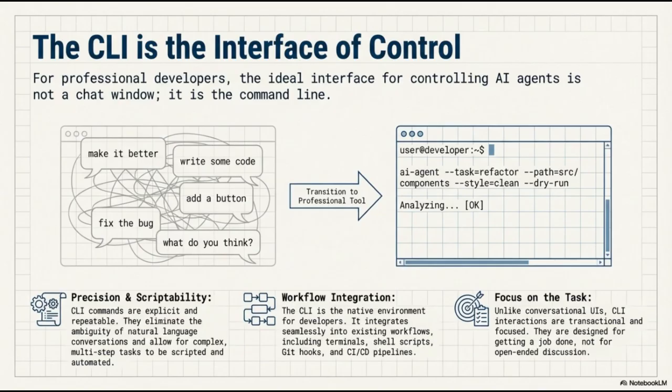First is precision and scriptability. CLI commands are explicit and repeatable. They remove the guesswork inherent in natural language, allowing developers to script and automate complex, multi-step tasks with total confidence.